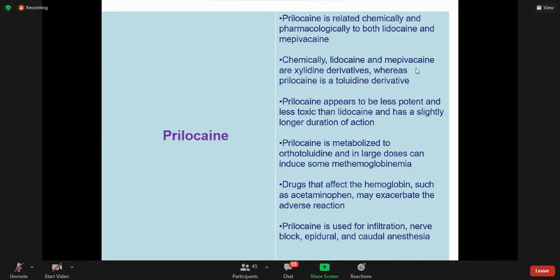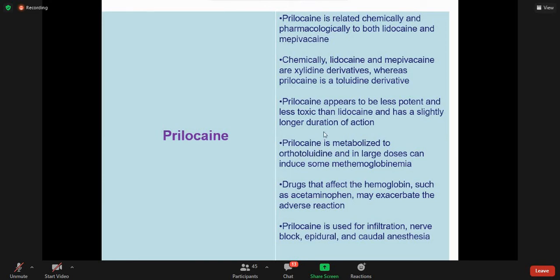Now, prilocaine is related chemically and pharmacologically to both lidocaine and mepivacaine. Chemically, lidocaine and mepivacaine are xylidine derivatives, whereas prilocaine is a toluidine derivative, right? So prilocaine appears to be less potent and less toxic than lidocaine, and has a slightly longer duration of action, right?